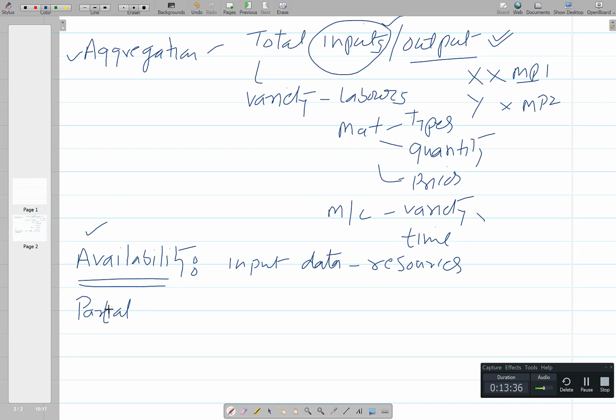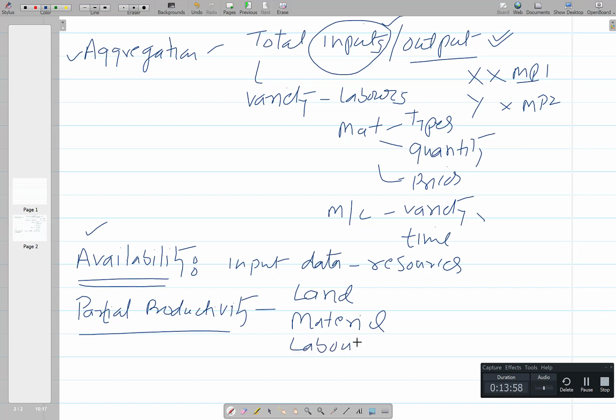Now this partial productivity can be of the land which is being used, of the material which is being used to produce something, of the labor, or of the machine.